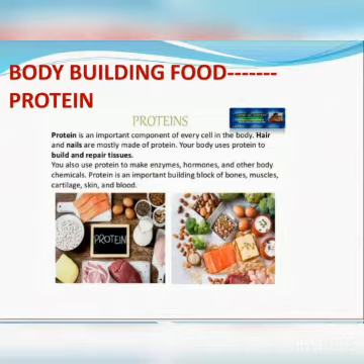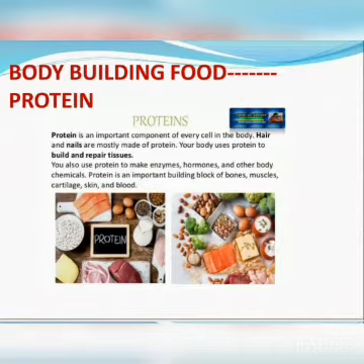Now, what are the sources of protein? There are two types of sources of protein. One is the plant source and the second is the animal source. What are the plant sources of protein? Plants give us protein in the form of pulses like soyabean and peas, second, nuts like walnut and groundnut, and third, cereals like wheat and maize. These are all plant sources of protein.